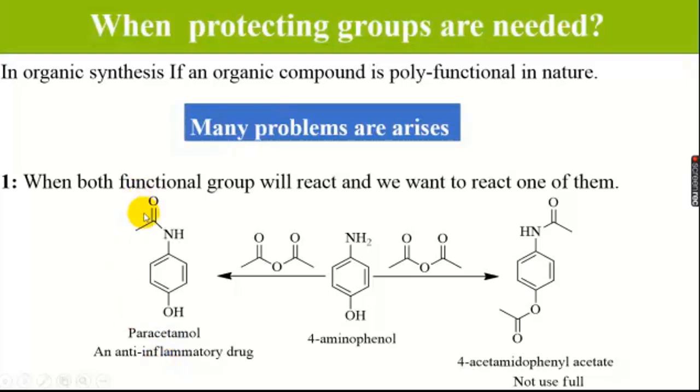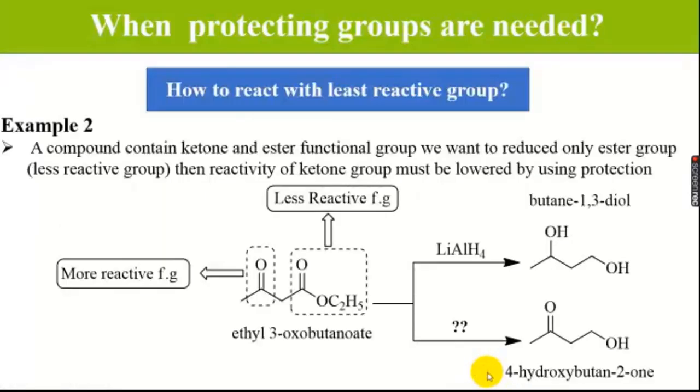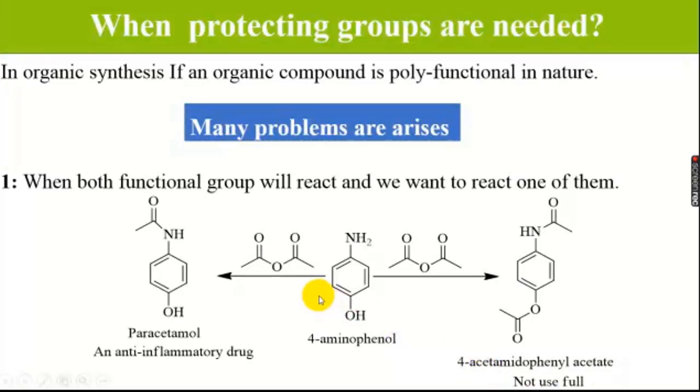As you see in this picture, we only want to react with the amine group and we do not want to change the OH group. But if we do not protect it, then acetic anhydride will react with both functional groups, amino as well as hydroxy, and form 4-acetamidophenol acetate, which is not of any use. Now, by using a protecting group, we are able to synthesize paracetamol.